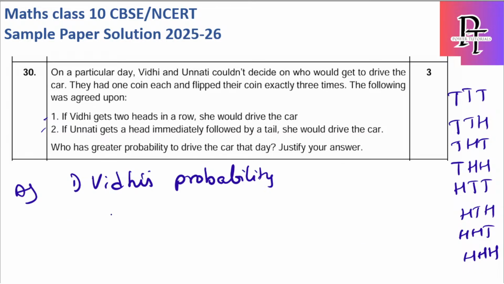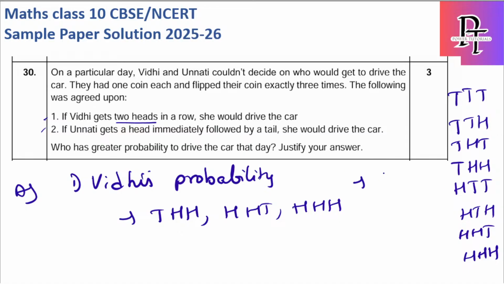Okay, so among this, with this probability, what is with this condition? Get 2 heads in a row. Okay, they haven't mentioned at least or only, so we can consider the at least case. So minimum 2 heads should be there in a row, then it belongs to this probability. So what is 2 heads in a row? We have THH, HHT and triple H. So these are the winning cases of this probability.